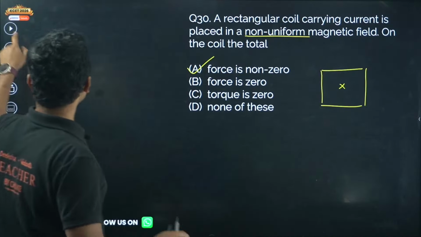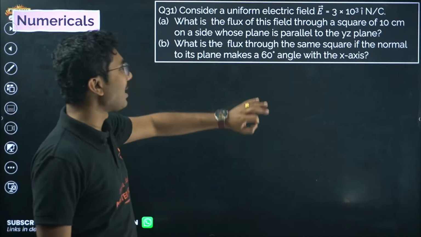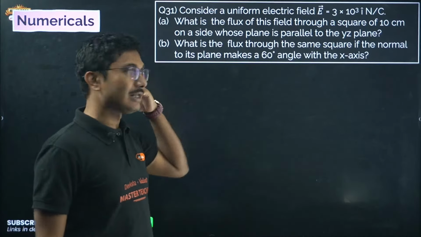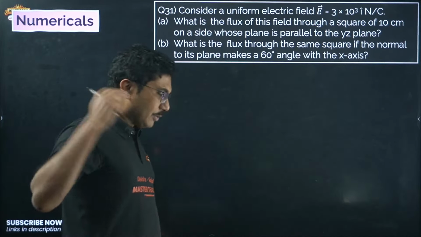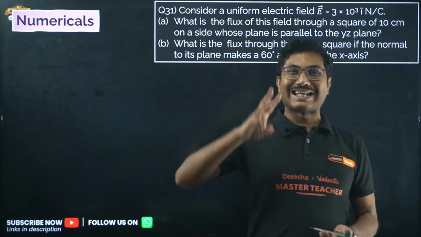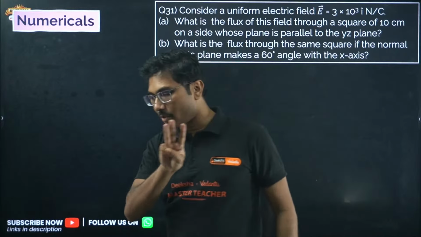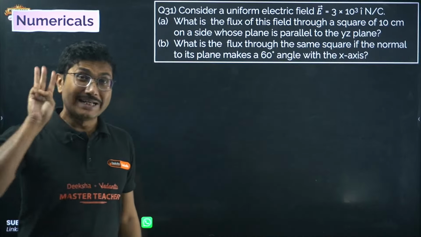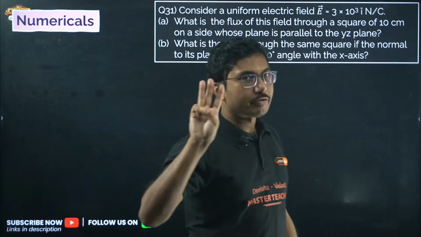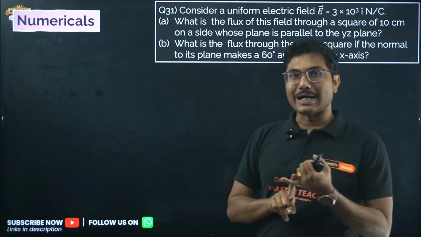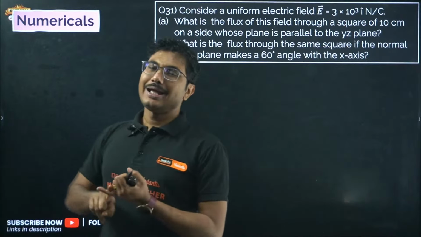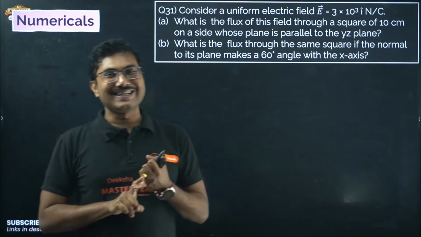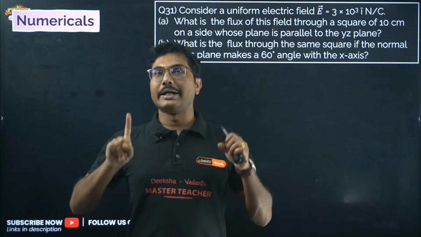Now we will be moving on to a very interesting part where we will be solving numerical questions. Before I start, I want to recommend at least 3 chapters from where you should practice numericals. Minimum 3 chapters. What are those 3 chapters? Electric charges and fields, electric potential and capacitance, and alternating current.